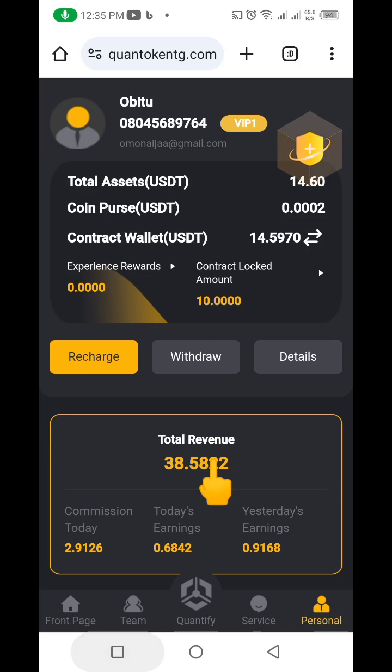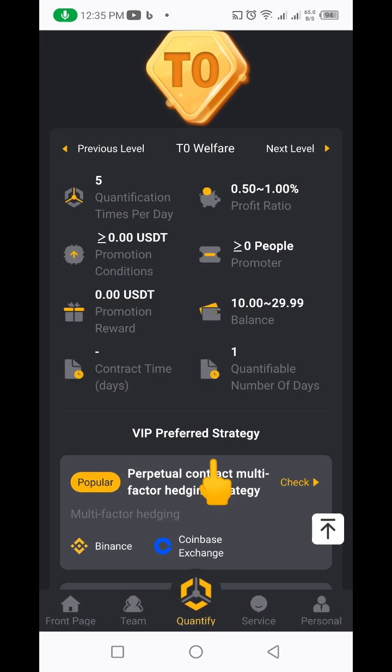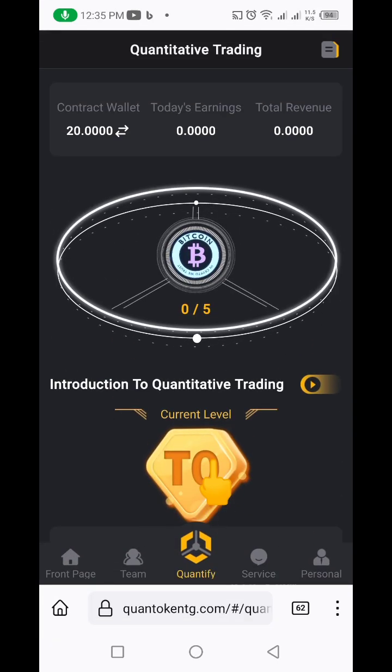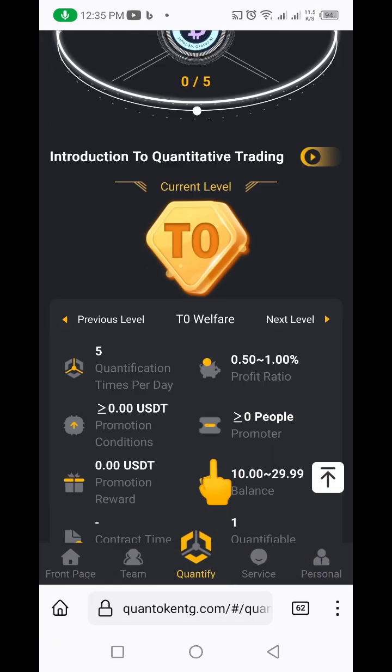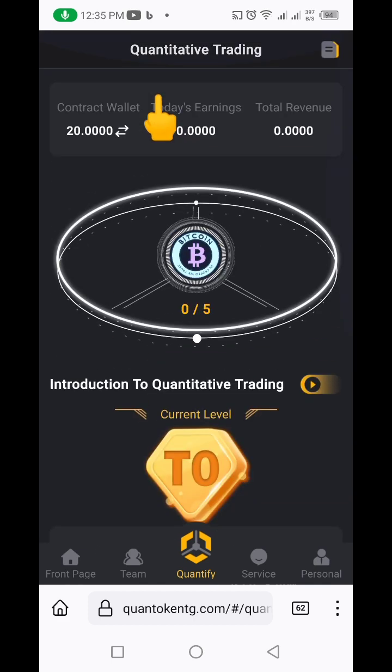Let me quickly go to this here. If I come down here, if you check up here, you can see there's this contract wallet here. This one is $20. Now this is a different account that I just opened to show you. If you're a fresher, if you come in, this is it. This one they are going to be giving you here.